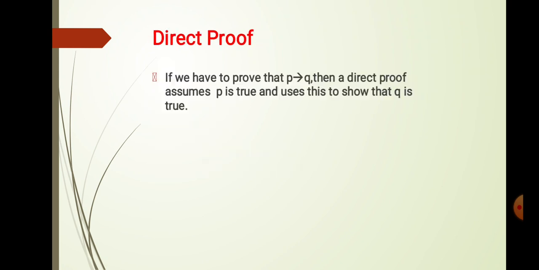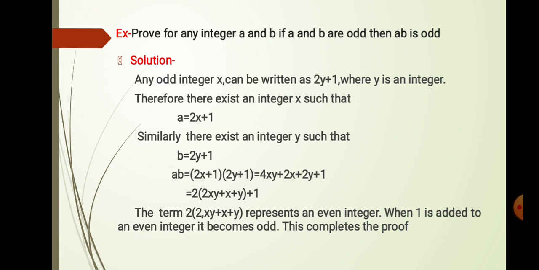Now we will discuss direct proof. If we have to prove that P implies Q, then a direct proof assumes P is true and uses this to show that Q is true. Example: prove for any integers a and b, if a and b are odd, then a into b is odd. Now we will discuss the solution.